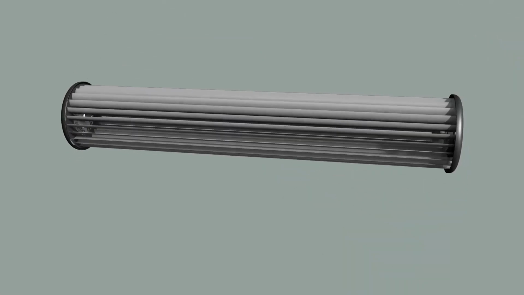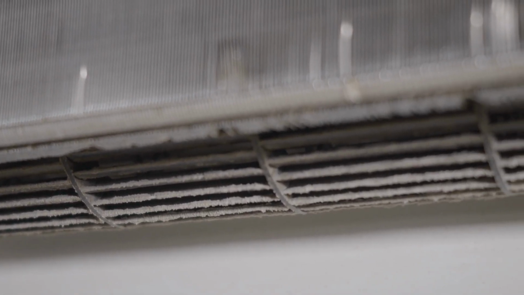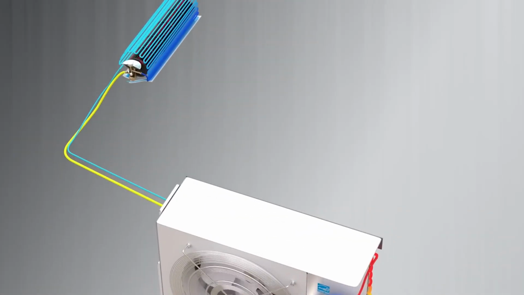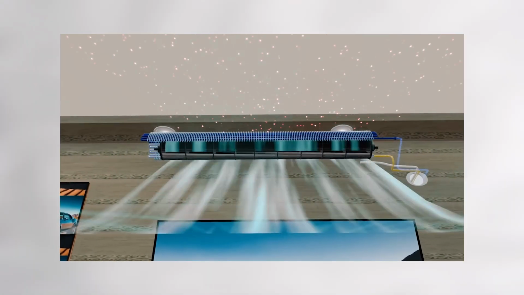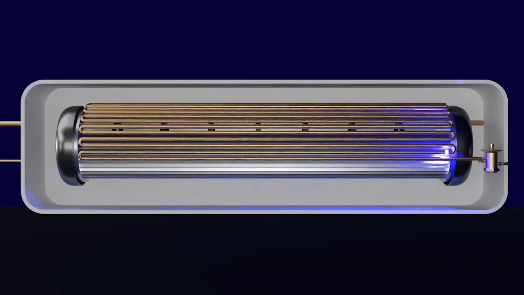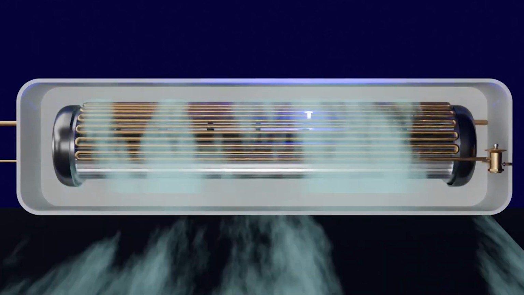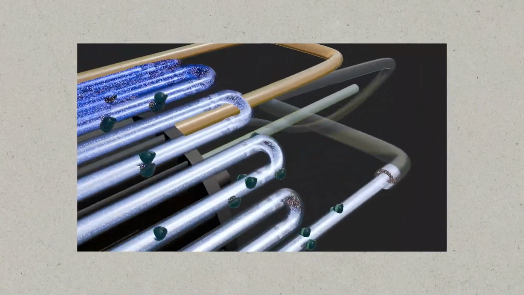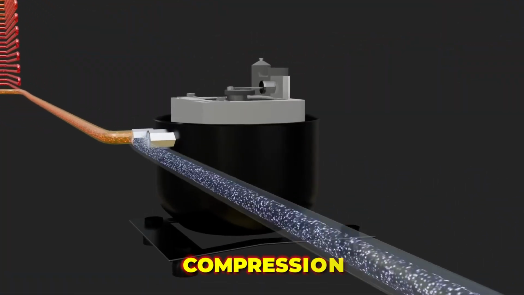The evaporator is designed to maximize the surface area of the refrigerant, allowing it to absorb as much heat as possible. It typically consists of a series of coils or fins that are exposed to the air in the room. As the refrigerant flows through these coils, it absorbs heat from the surrounding air, causing it to evaporate into a gas. The rate of evaporation is determined by several factors, including the temperature difference between the refrigerant and the air, the pressure of the refrigerant, and the flow rate of the air over the evaporator coils. By carefully controlling these factors, air conditioning systems can precisely regulate the temperature and humidity of the air in a room. The second stage is compression.